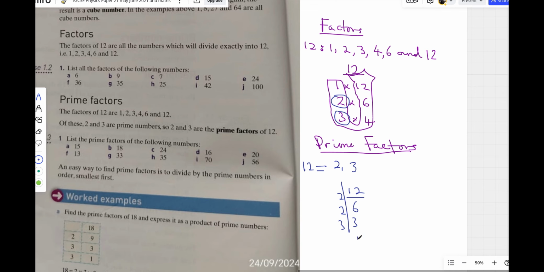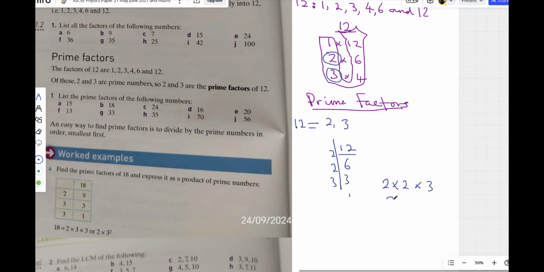You write out the prime factorization: 2 times 2 times 3. So what this means is that even though 2 repeats itself, 2 times 2 means 2 raised to the power of 2, right? Times 3. Since 3 occurs only one time, you say 3 to the power of 1. So the 2 primes are what?